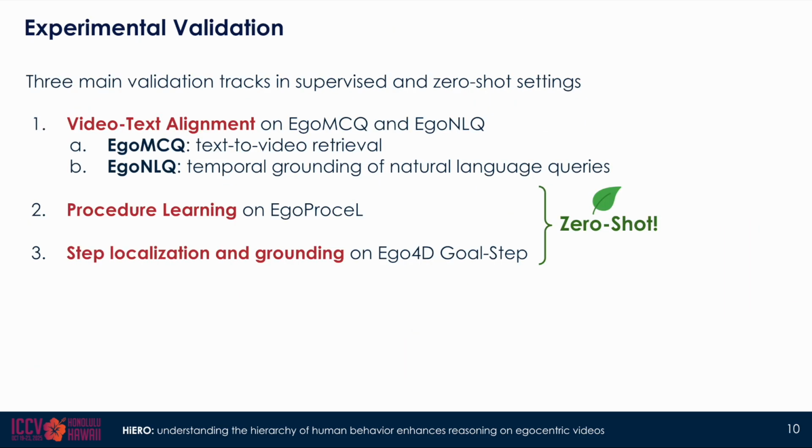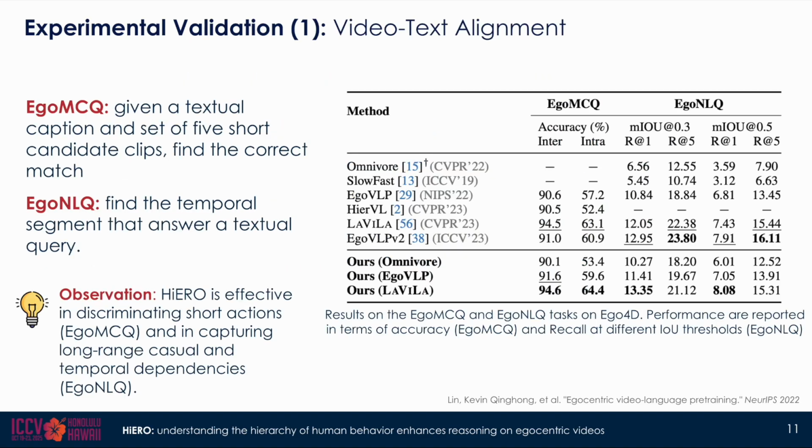We validate our approach on many benchmarks, considering both video-text alignment and many procedure learning tasks. For video-text alignment, we consider two tasks, EgoMCQ and EgoNLQ. In EgoMCQ, we are given a caption and a set of 5 short candidate clips, and we need to find the correct match. In EgoNLQ, we are given a textual query and we need to find the temporal segment of the video that answers that query.